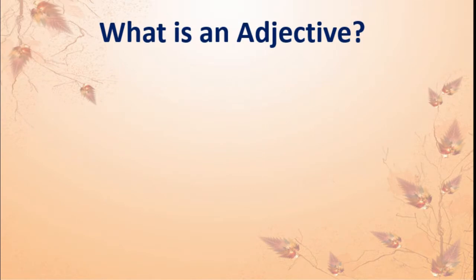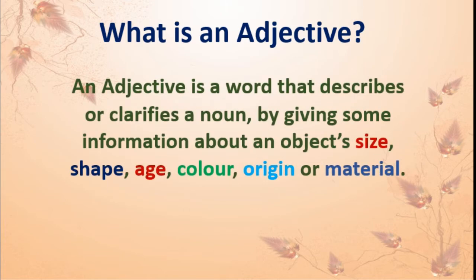First, we will go through the meaning of adjective. What is an adjective? The answer is, an adjective is a word that describes or clarifies a noun by giving some information about an object's size, shape, age, color, origin or material.